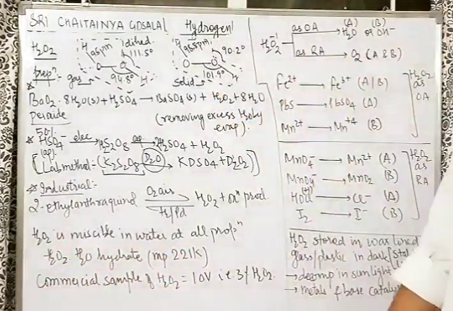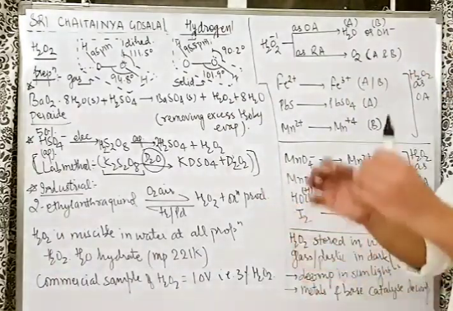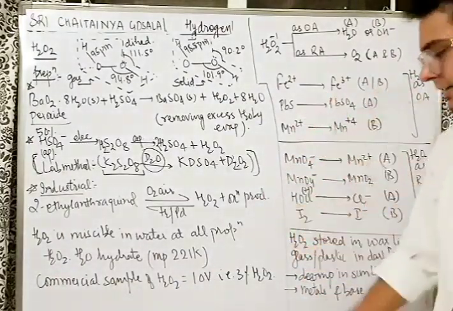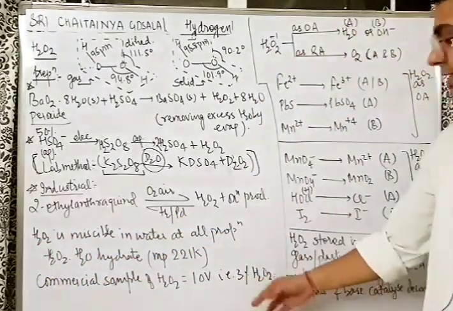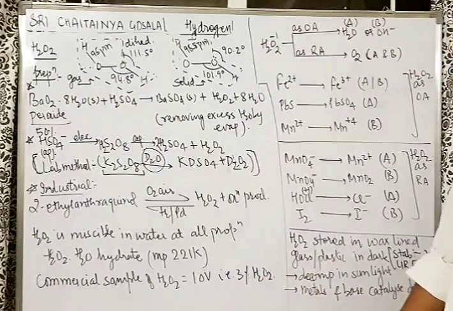Commercial sample of H2O2 is 10 volume. So what is volume strength? I'll explain in the next part of the video. But just remember that commercially H2O2 is sold as 10V, which is 3% of H2O2 by mass.